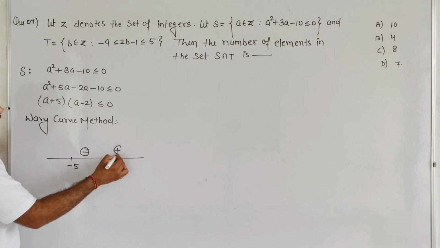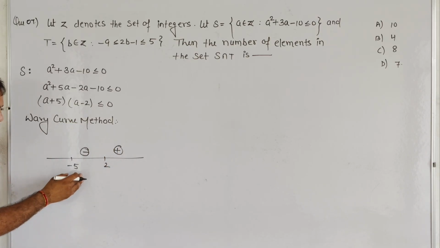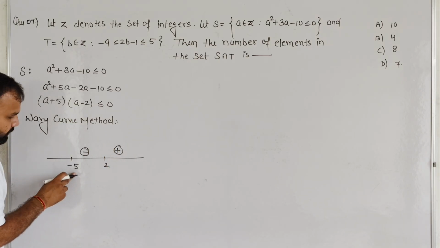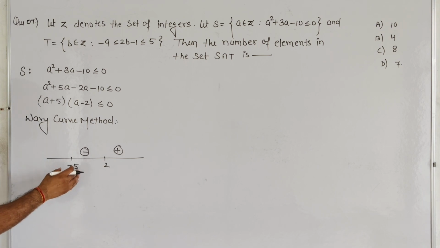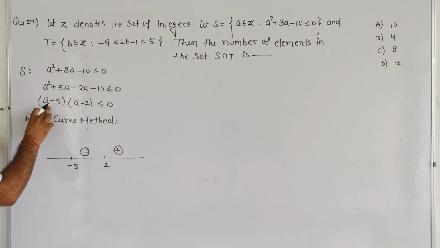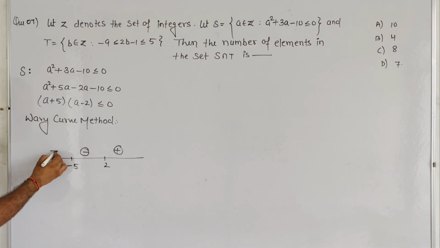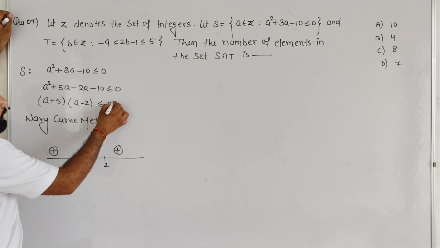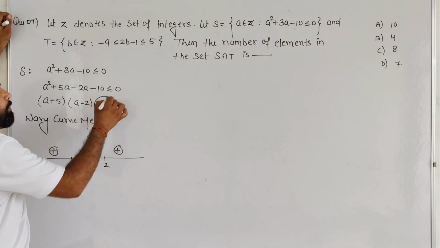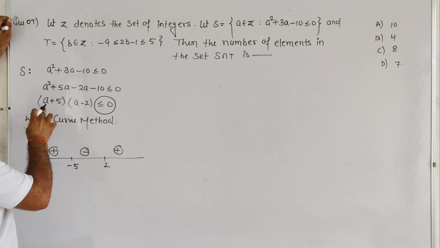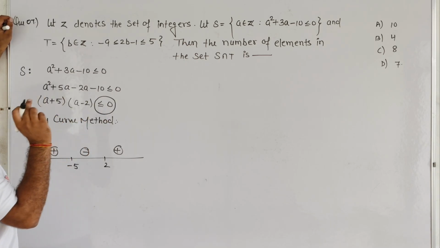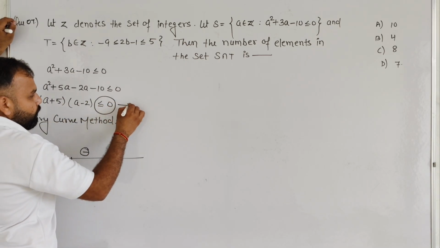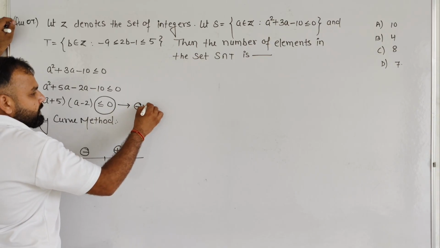In the same way, if we put a value lesser than minus 5, let us consider minus 6, it will become negative and negative, and negative multiplied by negative is positive. So basically, student, we require all those A which satisfy the condition less than or equal to 0, that means taking the regions which are negative.